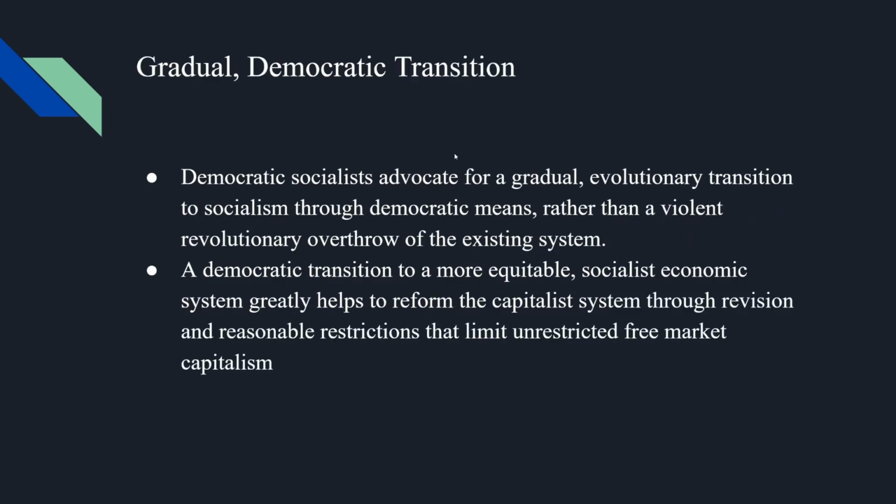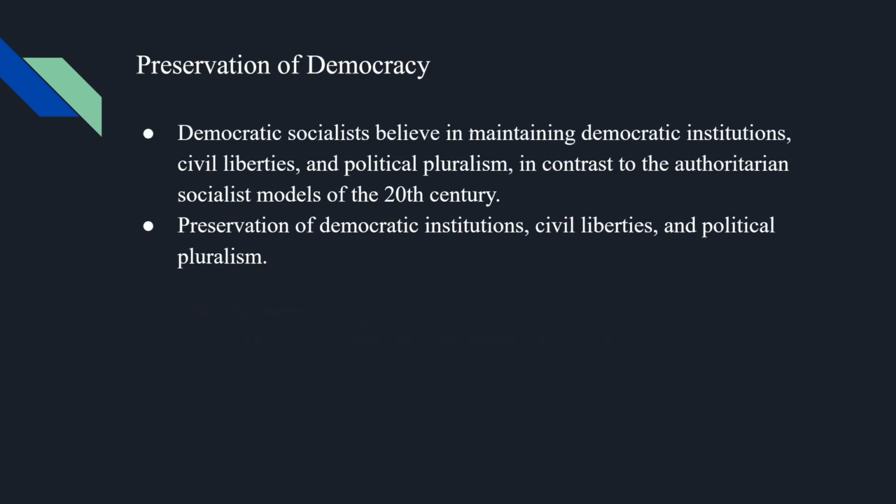Gradual democratic transition. Democratic socialists advocate for a gradual evolutionary transition to socialism through democratic means, rather than a violent revolutionary overthrow of the existing system. A democratic transition to a more equitable socialist economic system greatly helps to reform the capitalist system through a vision and reasonable restrictions that limit unrestricted free market capitalism, also known as laissez-faire capitalism.